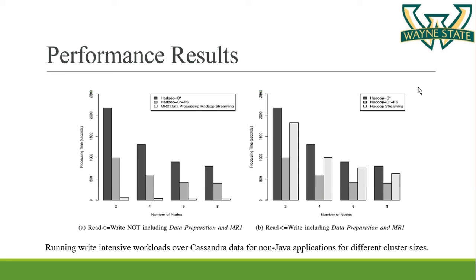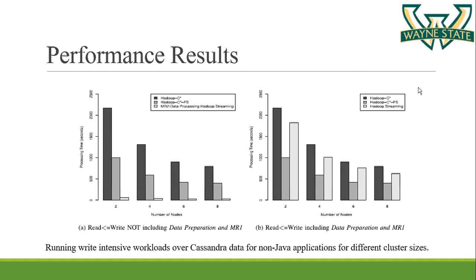So in this slide, we can see the comparison of Hadoop C, extended Hadoop C, and Hadoop streaming for different cluster sizes of Cassandra. Till now we have just increased the number of records in the database. Now we are increasing the cluster size.